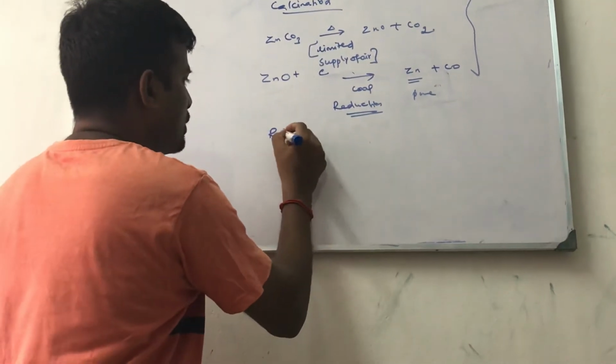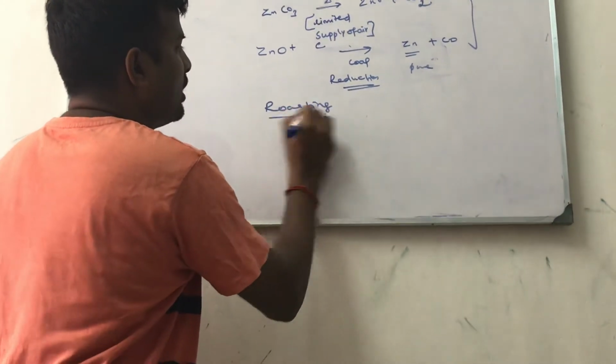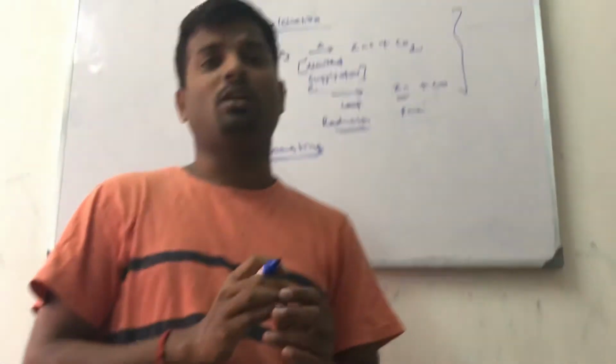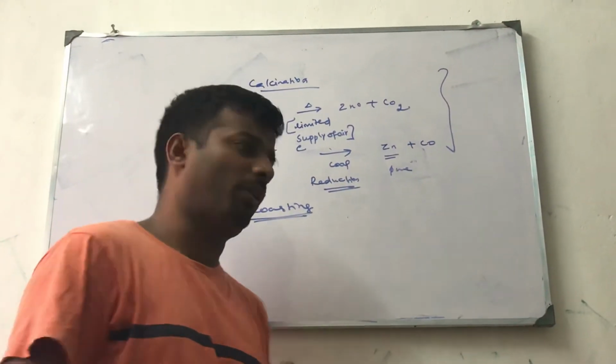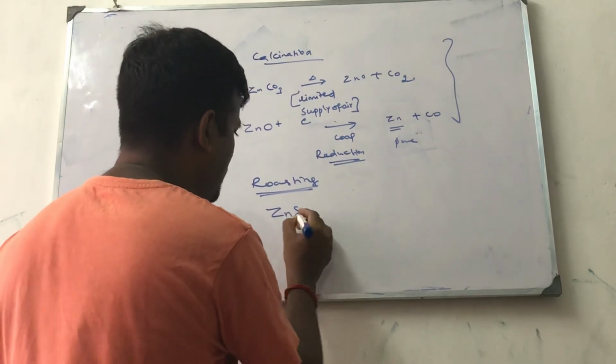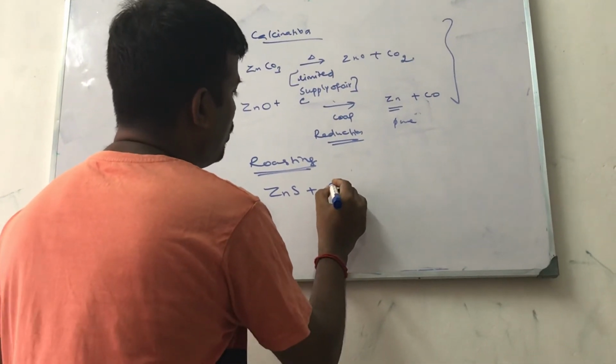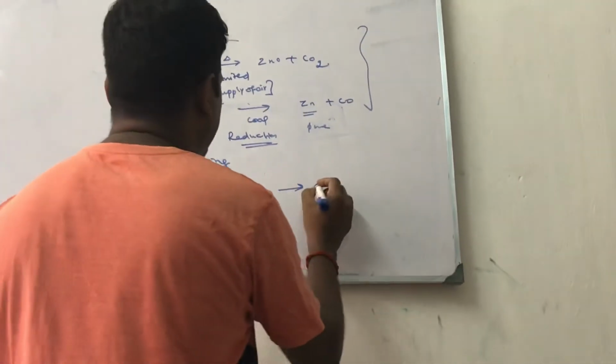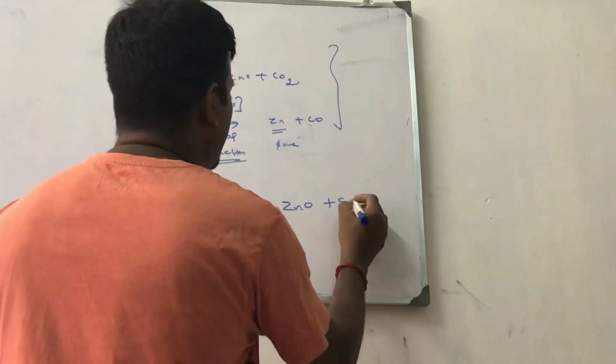Roasting. Let us take roasting. Mercury sulfide. In 10th standard, you learned about cinnabar, mercury sulfide, where the sulfur is removed. Now I will take zinc sulfide. ZnS plus 3O2 will give zinc oxide plus sulfur dioxide.